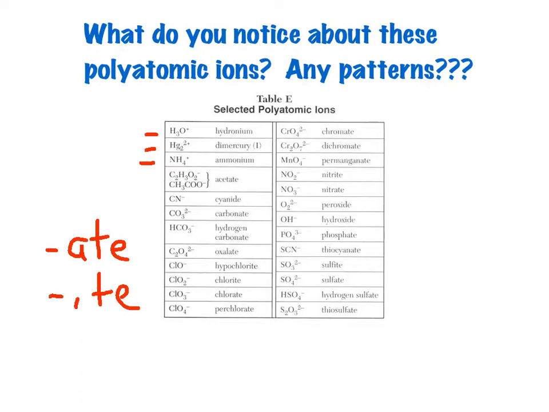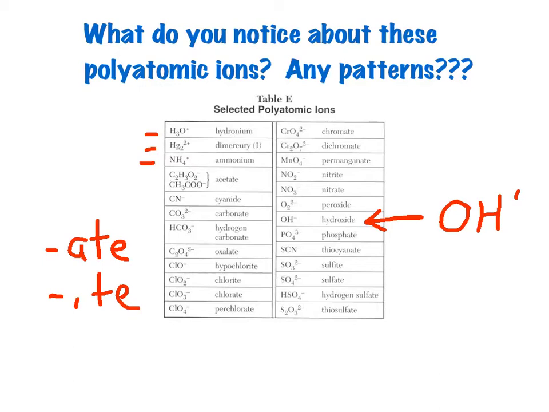ATE is a really common ending for polyatomic ions. A lot of the ones that we'll work with in this course will end with ate, A-T-E. One exception is the hydroxide ion right here. So hydroxide, it's the OH1 minus ion, and it ends in IDE. Don't be confused by that. It's not like oxide or sulfide or nitride. Those words represent the elements. This is a polyatomic ion with oxygen and hydrogen in it.